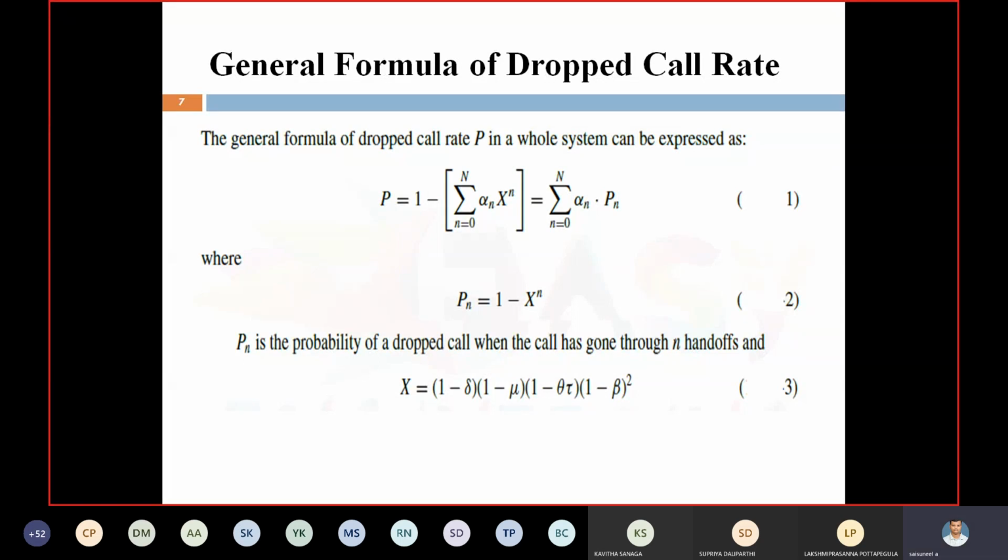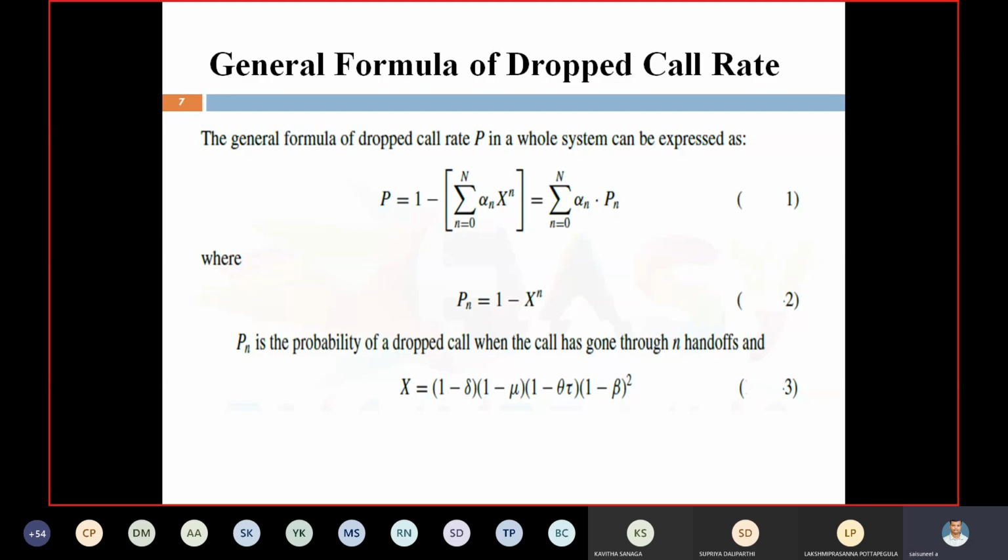Here the dropped call rate P is equal to this equation. In this equation, what is meant by Pn? Pn, which is equal to 1 minus X power n, is the simplified equation. What is meant by Pn? Pn is nothing but the probability of a dropped call when the call has gone through n handoffs. Here small n shows the number of handoffs that can take place. Whenever the mobile is moving from one cell to another cell, or whenever the mobile unit is in a weak spot or hole, a handoff can take place. How many handoffs can take place is defined by the small n value. Based upon the small n value, Pn is the probability of dropped call rate.